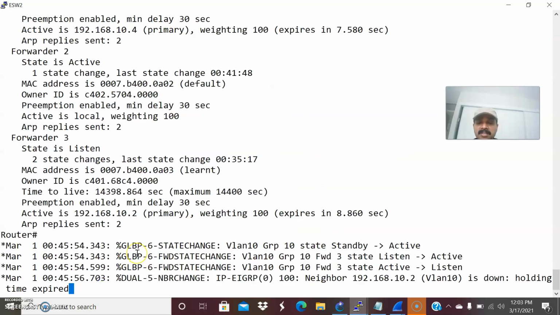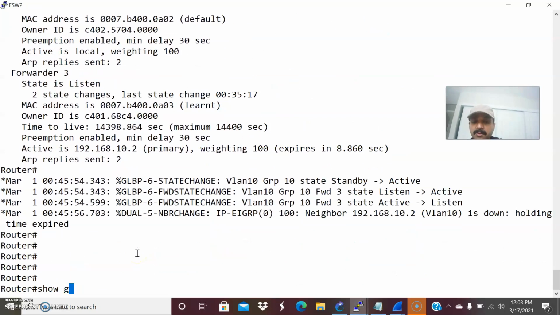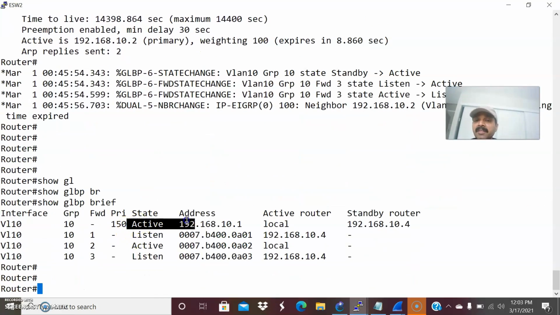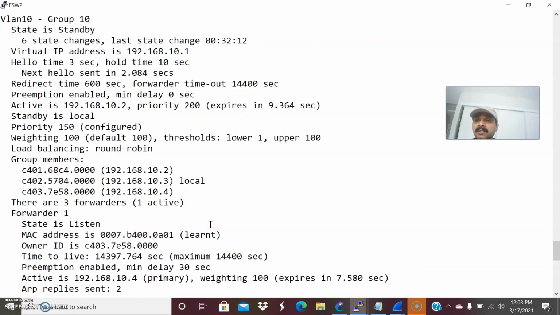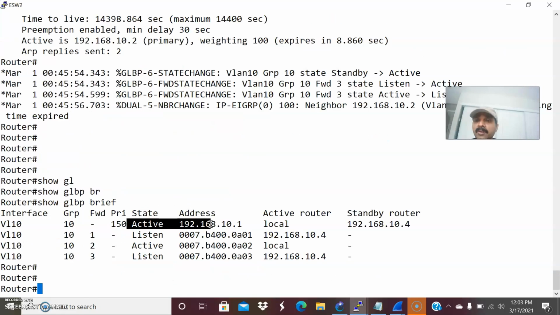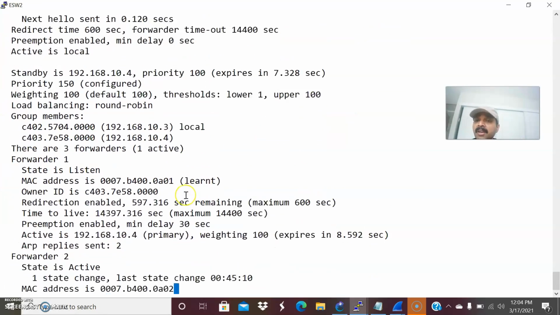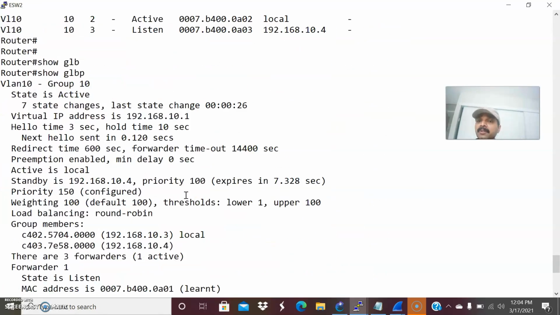Let us go to ESW2. Show GLBP brief. Now you are able to see this is taking the active role. Previously you were seeing that it was in standby mode. Now this took the active role, that is, the secondary AVG took the active role. And let us now see the forwarder role. Show GLBP.